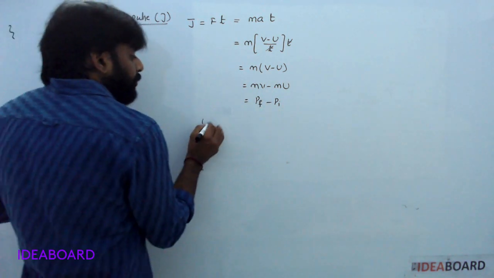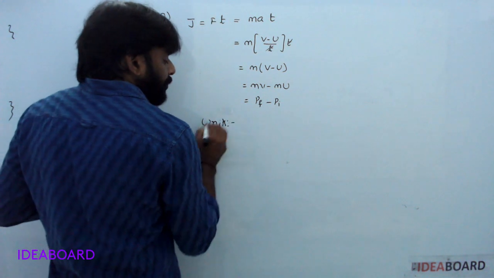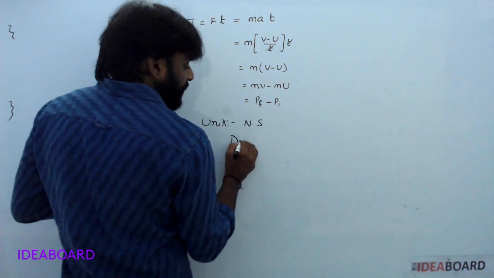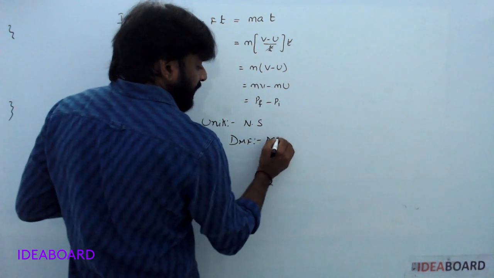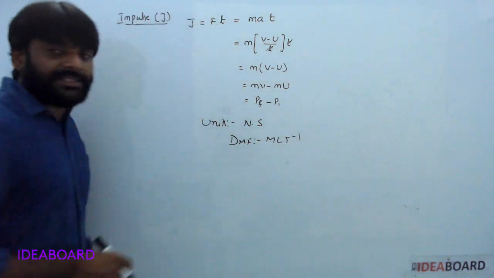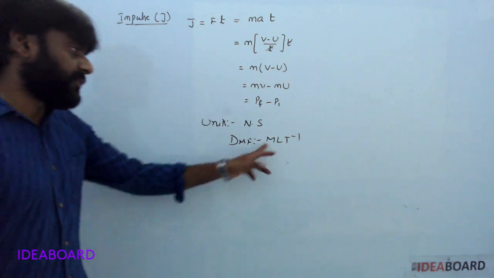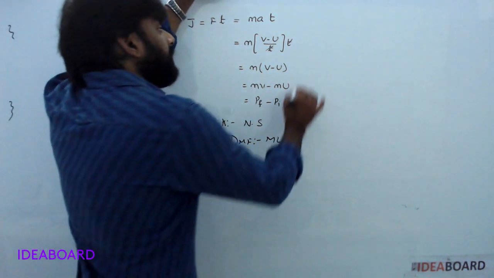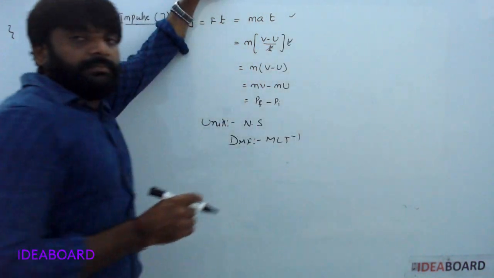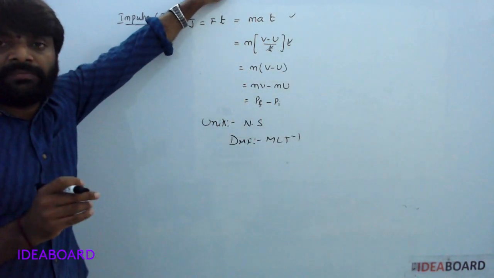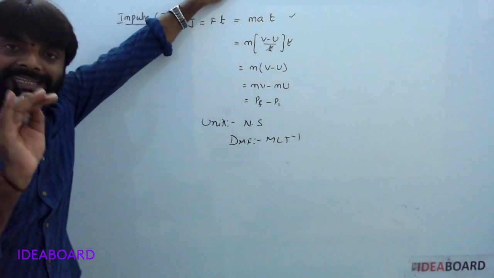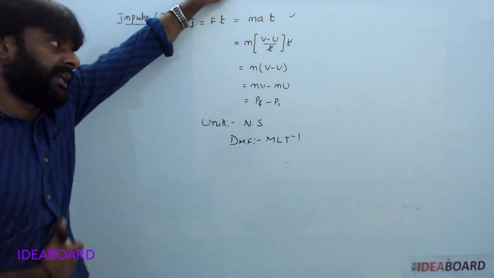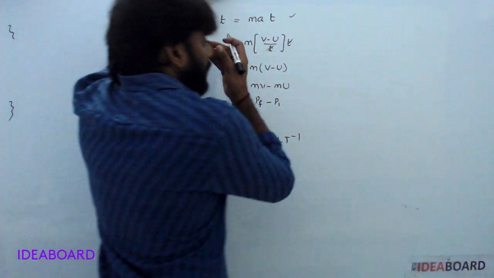Now, units are newton second. The dimensional formula for this one is M L T to the power of minus 1. Now, the impulse direction, change in momentum direction, force direction, and acceleration direction are all the same.